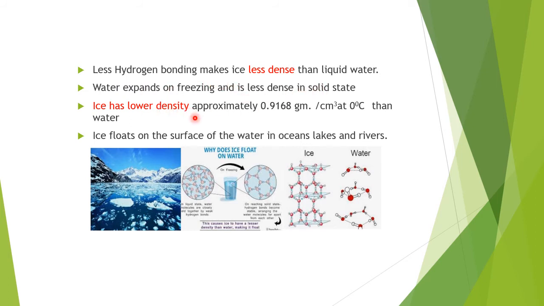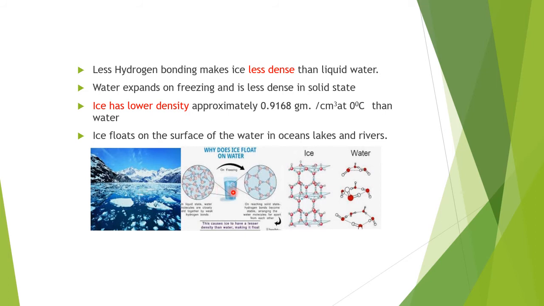Ice has a lower density, approximately 0.9168 grams per cubic centimeter at 0 degrees, than water. That's why ice floats on water. So ice floats on the surface of the water in oceans, lakes and rivers. You'll see the ice floating on the water because it is less dense than the water.